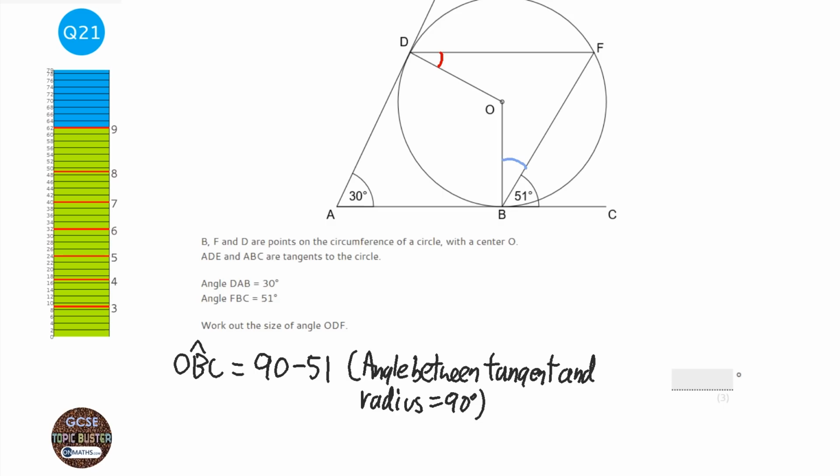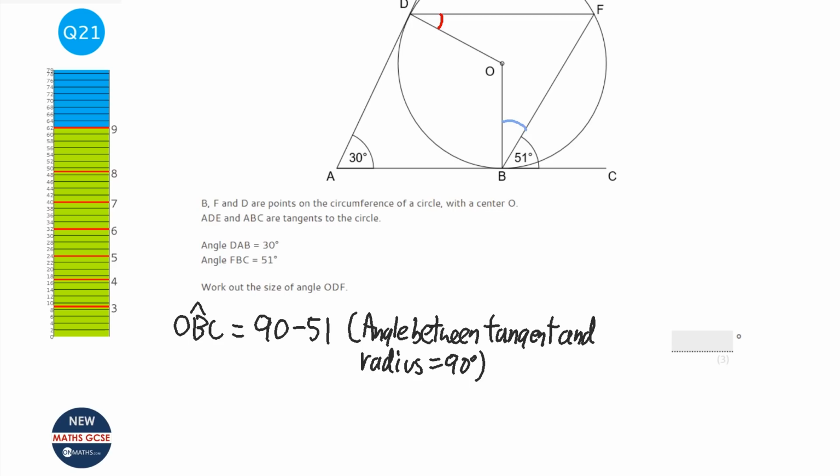So AC is a tangent, and OB, because O is the centre, is a radius. So the whole thing's going to be 90. So I'm going to do 90 take away 51, which is 39 degrees. So we know that that's 39 degrees.